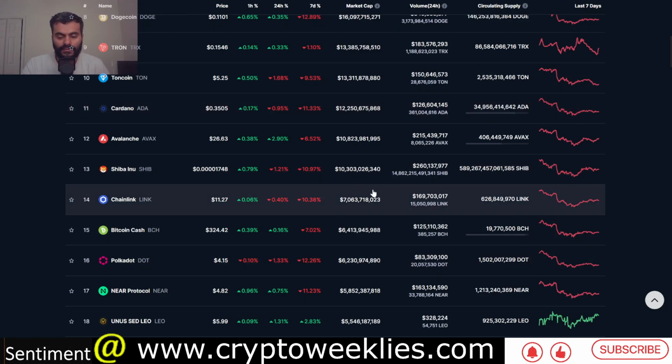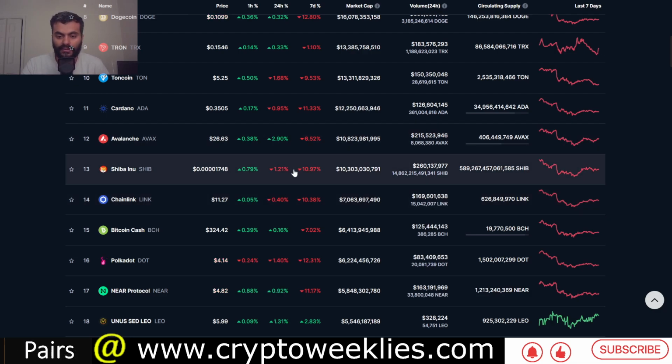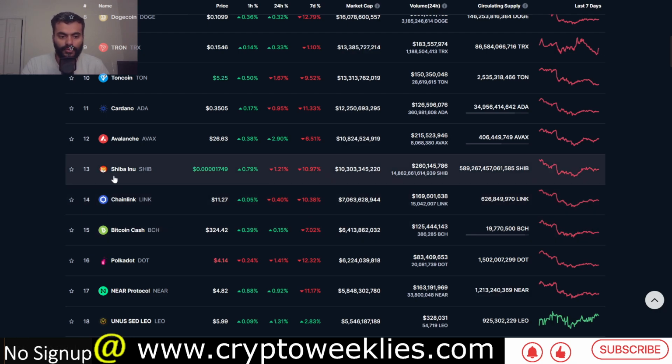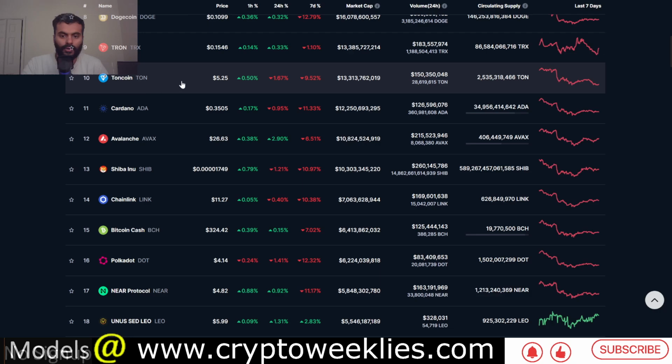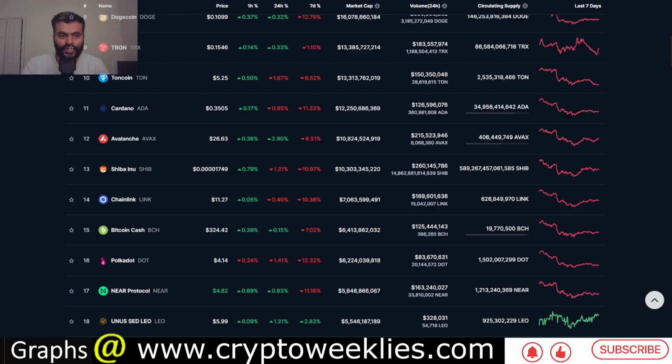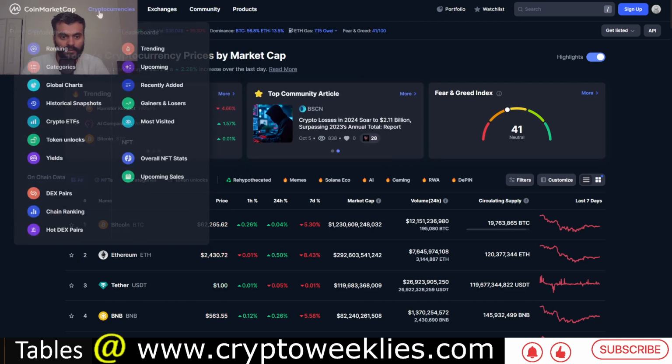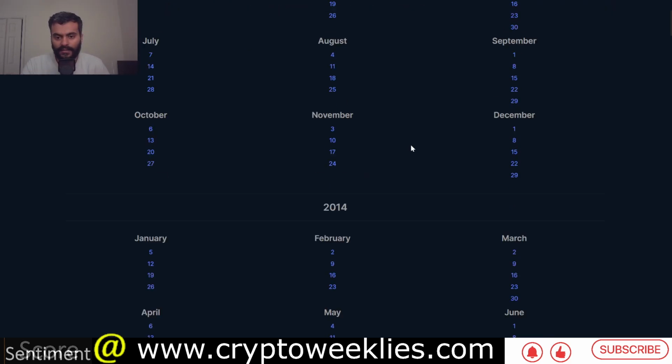There's a slight gap between the number 13 and 14, about 3.3 billion worth of gap. So there's a clear demarcation between the top 13 and the 14. A lot of room to grow before it goes into the top 10, but it has potentially always been in the top 20. If you check some of the historical snapshots, you would find that Chainlink has been in discussion and has garnered a lot of attention.